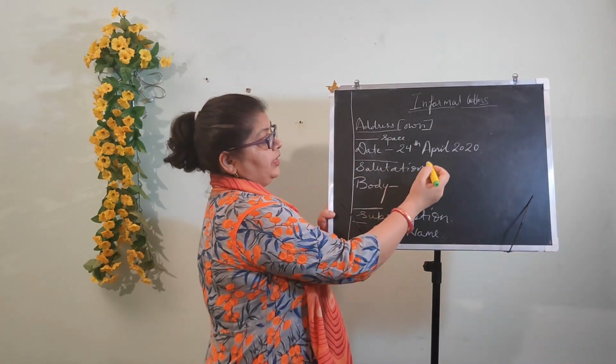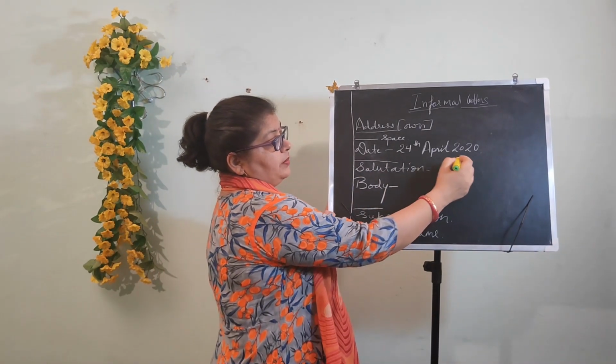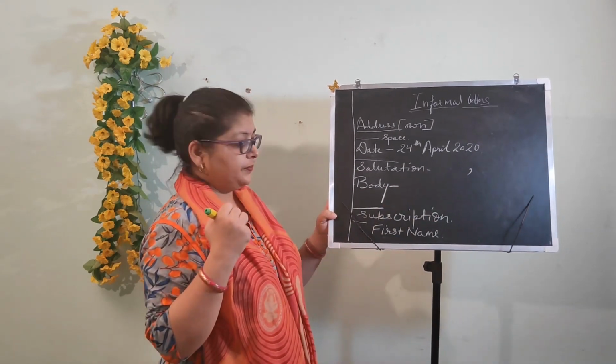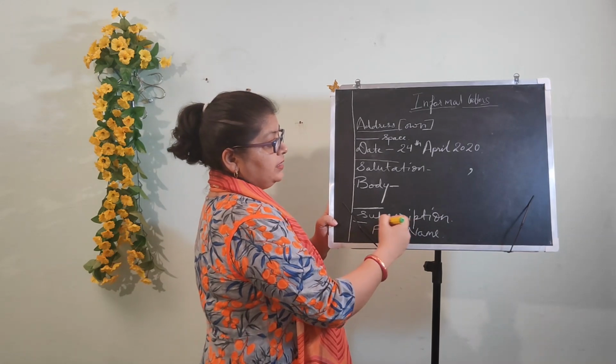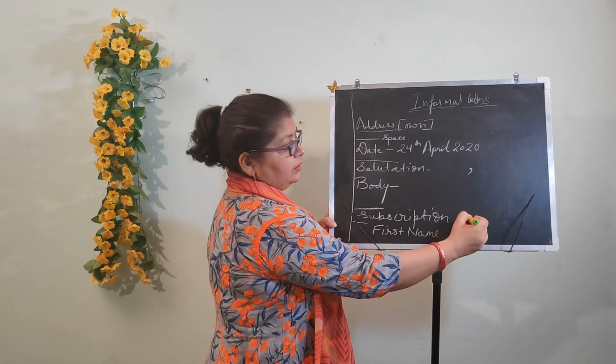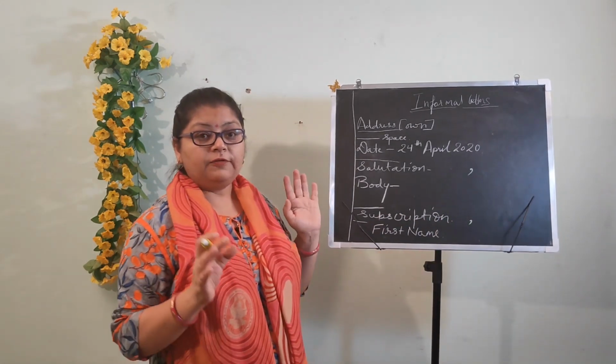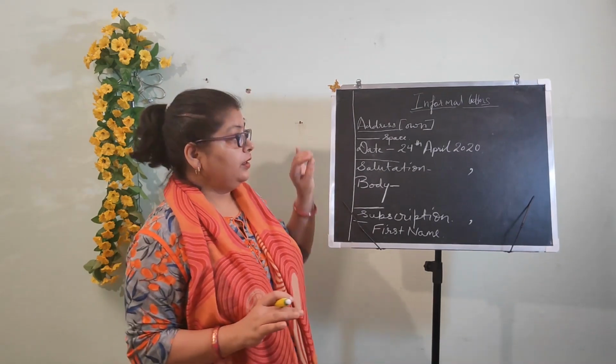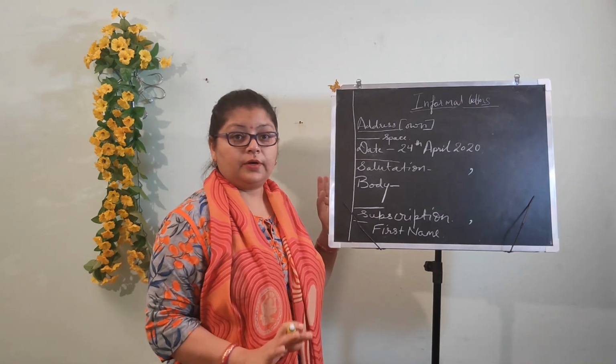Here, children, in the salutation, if you write dear mummy or dear papa, you have to write a comma also after that. And even in the subscription there should be a comma. So this is the format. If you follow the format absolutely correctly, then you will get full marks on the format.